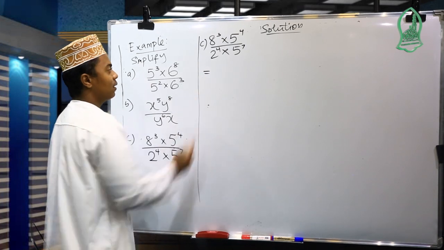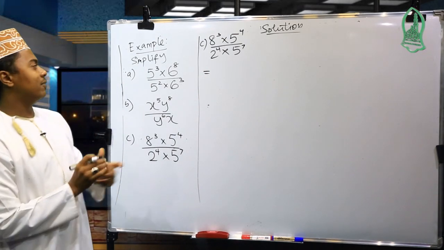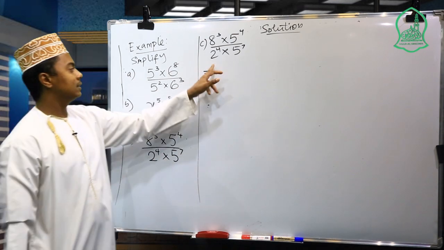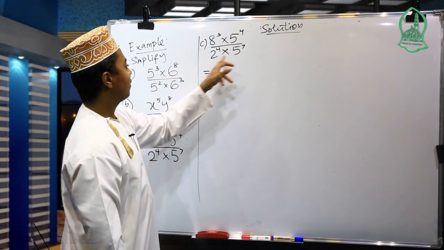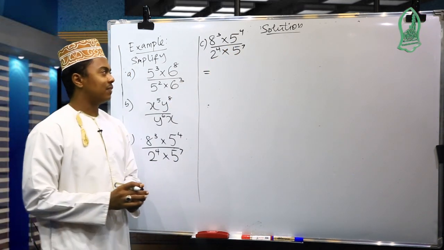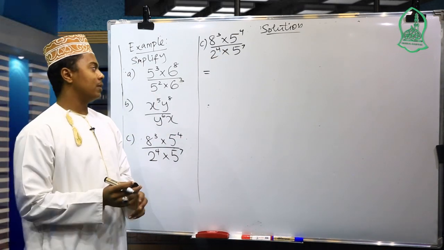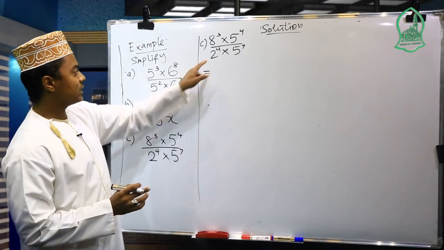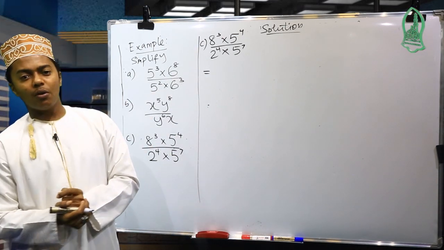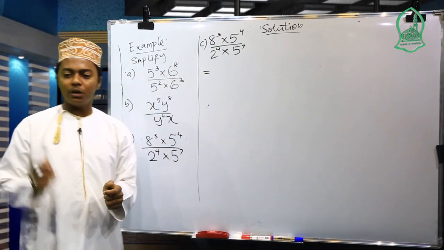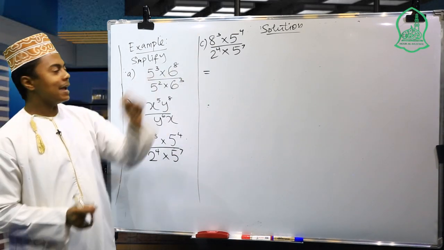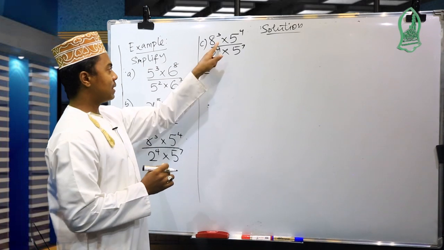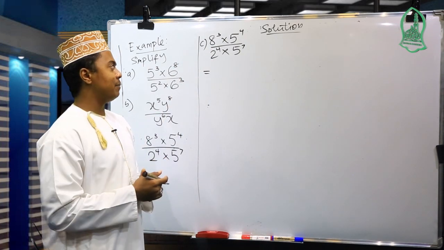So what is the first step? Here we have a power which has base 8. Here we have 5. Here we have base 2. Here we have base 5. So for the 5 no problem. But let us think, how about these 2 and 8? So here we are going to use the first law in order to make this 8 become in terms of base 2.